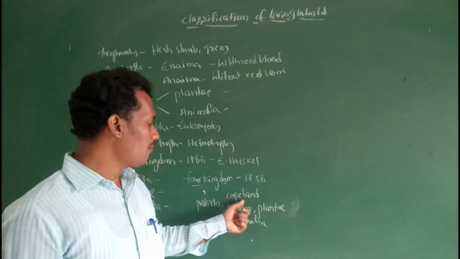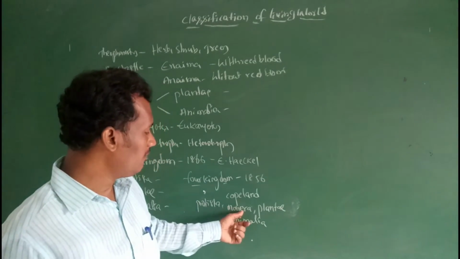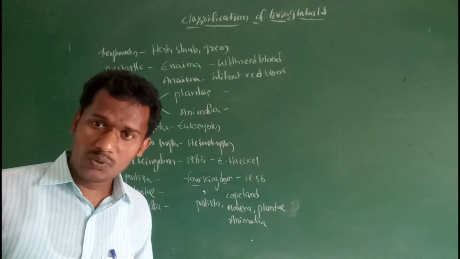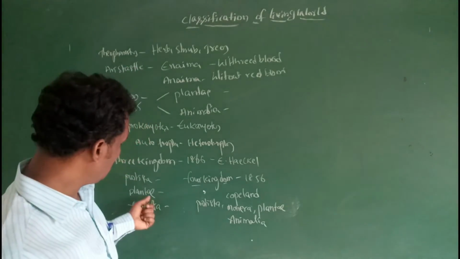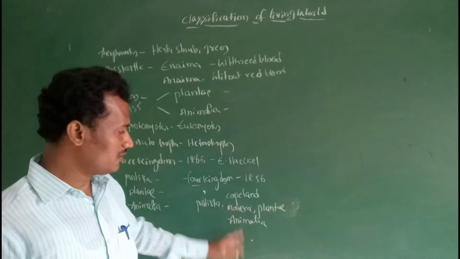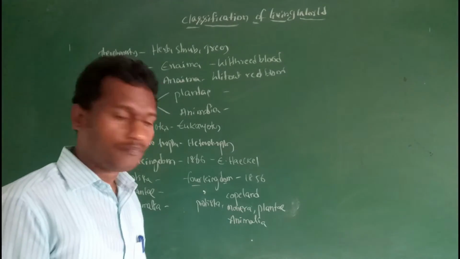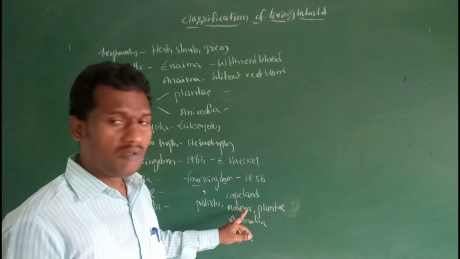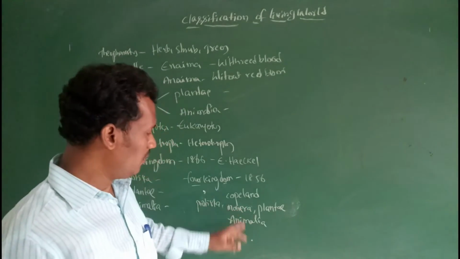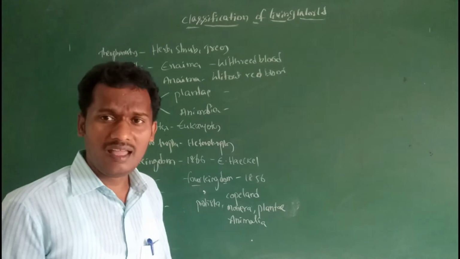He separated the prokaryotic organisms and placed all of them in Monera. In the three kingdom system, Protista included all unicellular eukaryotes but prokaryotic organisms were also included, but in the four kingdom system he separated them. So for the first time he introduced the kingdom Monera. Protista includes all unicellular eukaryotes, Monera includes prokaryotic organisms, and all plants are in Plantae and all animals in Animalia.